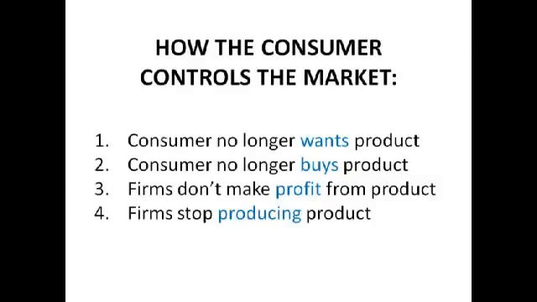Everyone's like, we don't want pencils, we want pens. So they no longer buy pencils, and the firm won't make any profit from selling pencils, so it will stop producing pencils, and thus the wood and the lead used to make pencils will go into making another product. And that is basically how scarce resources are allocated.